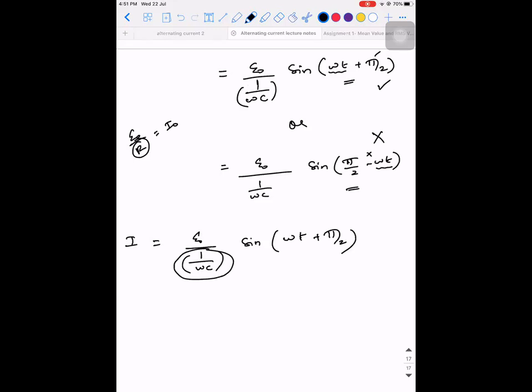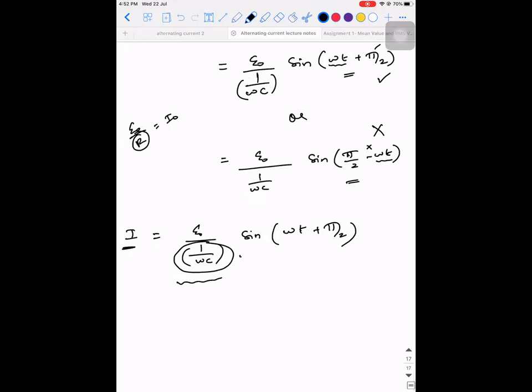So a capacitor cannot have a property called resistance. Capacitor has a property called capacitance. That capacitance is restricted to the property of storing the charge. Whereas here, if I observe mathematically, it is telling me that current is inversely proportional to this quantity, and this particular quantity is called reactance. Reactance is nothing but the resistance offered by the capacitor.